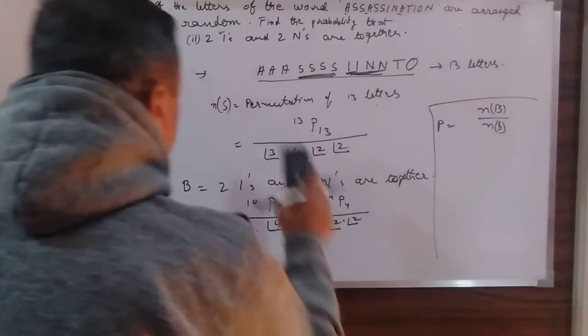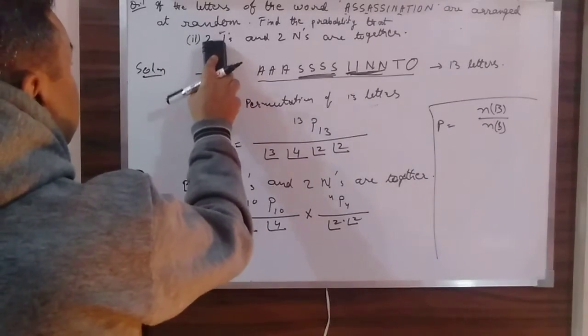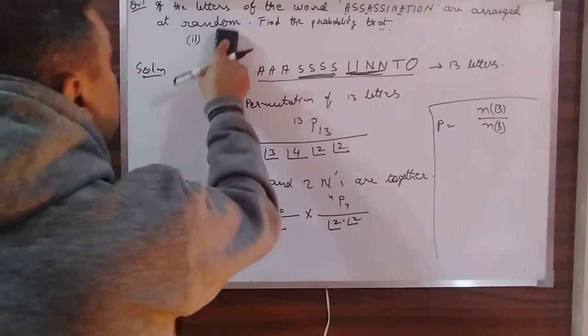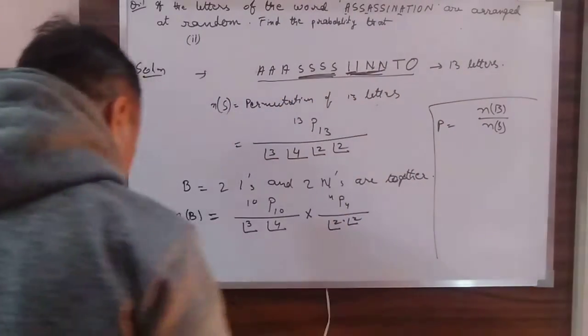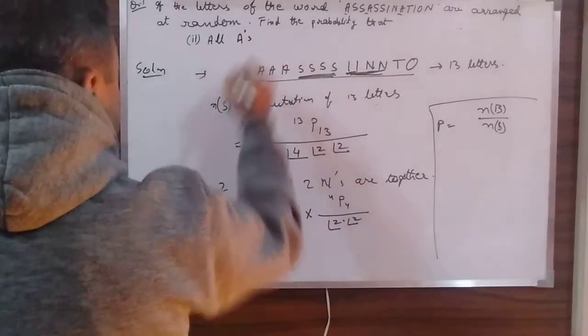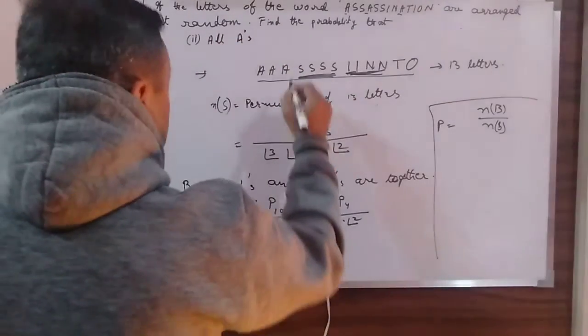All A's are not coming together. The condition says all A's are not coming together.